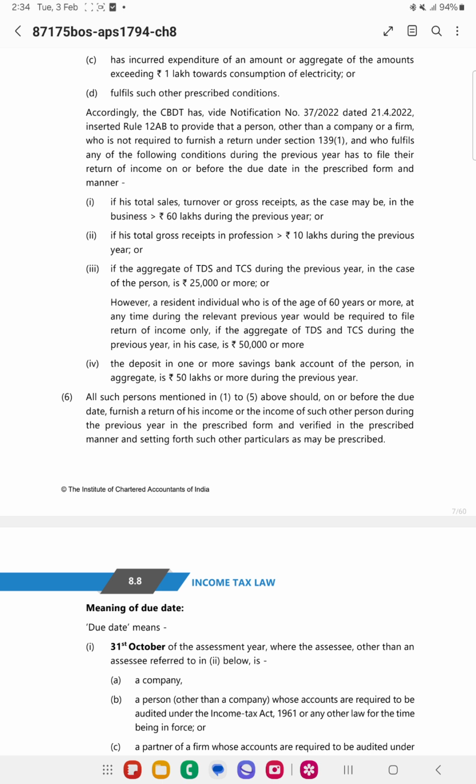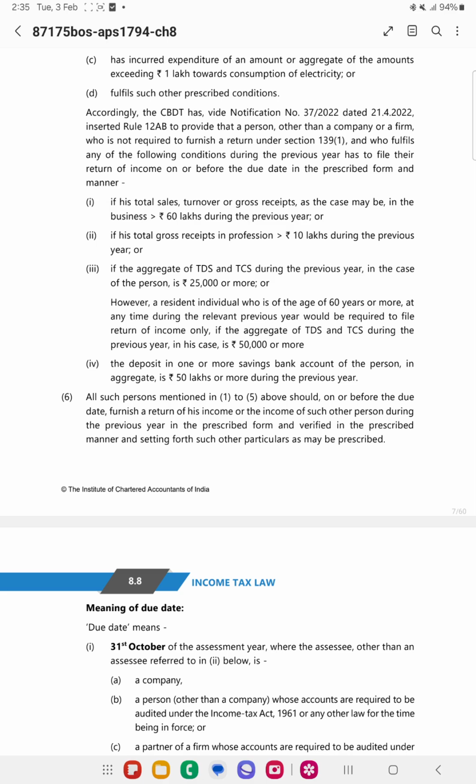And the TDS, TCS, whatever is there, if it is 25,000 or more in case of a person. So person means here it is other than company or firm, right?